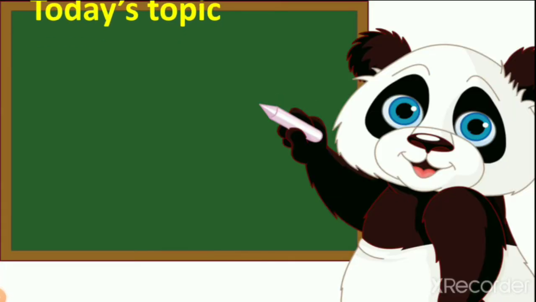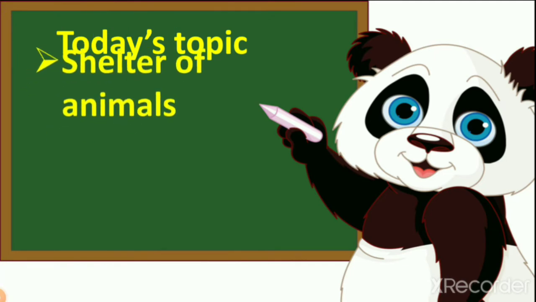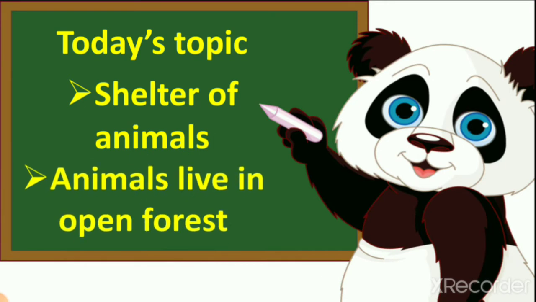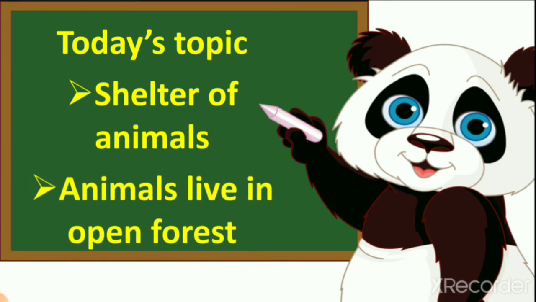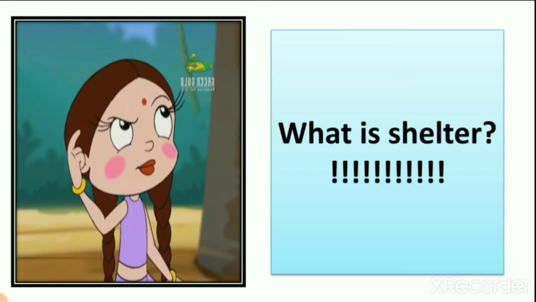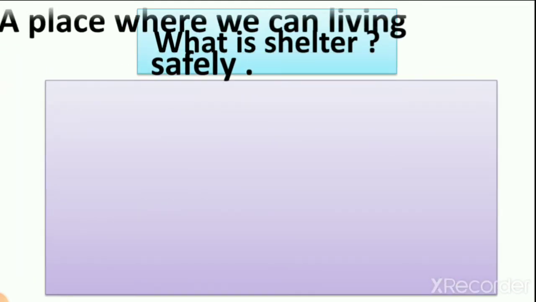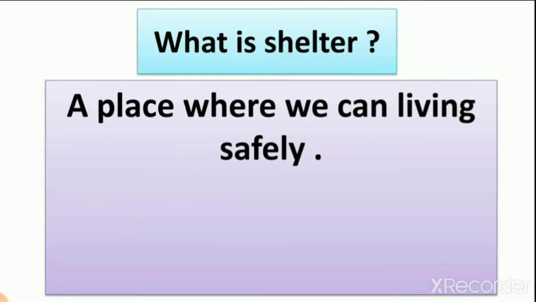So what we learn today, our today's topic is shelter of animals. We already learned what is shelter, and today we learn which animals live in the open forest, right? So let's see what is shelter. I hope you all remember what is shelter. Shelter is a place where we can live very safely from wind, heat, cold and everything. So a place where we can live safely.